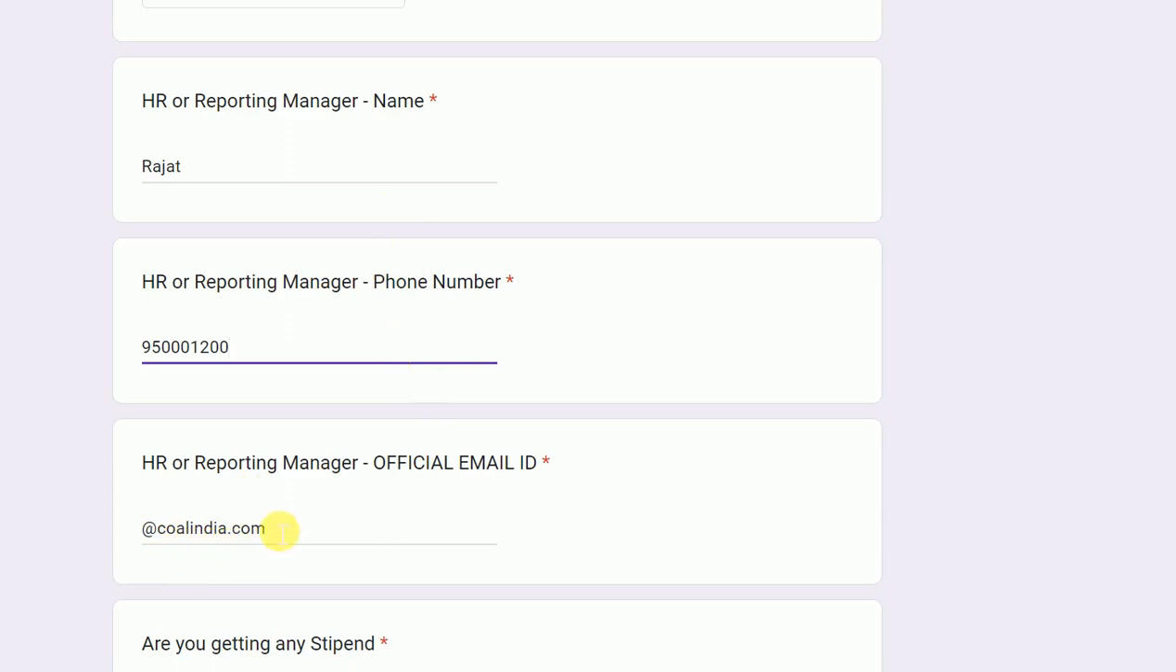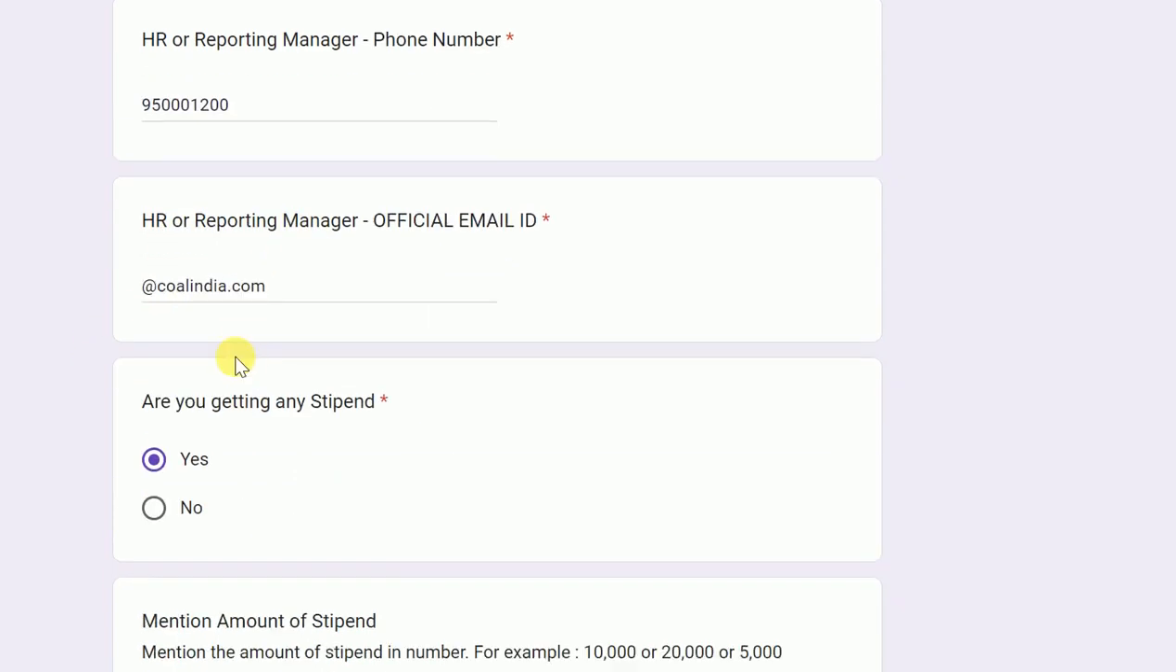Gmail IDs will not work, and it will go against your evaluation. So talk to your HR manager or the reporting manager and fill in the official email ID. You might be receiving the task also, so you are already aware. Fill in the official email ID and the company HR manager or reporting manager phone number, so that we can verify your performance and all those things.